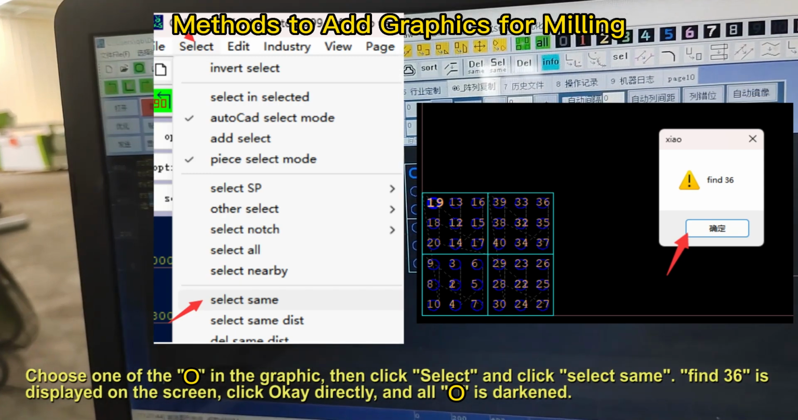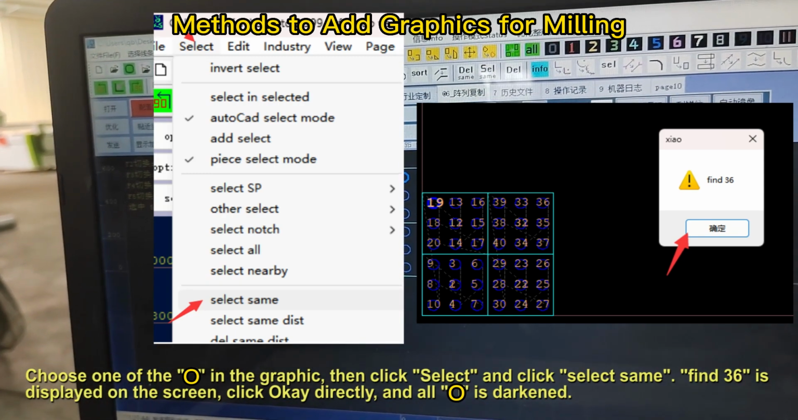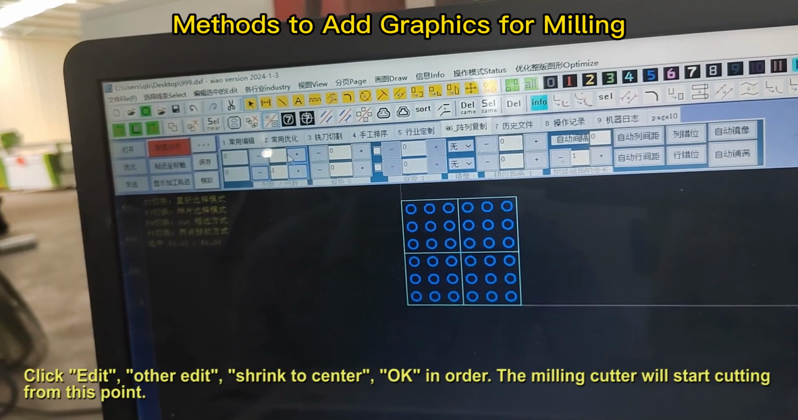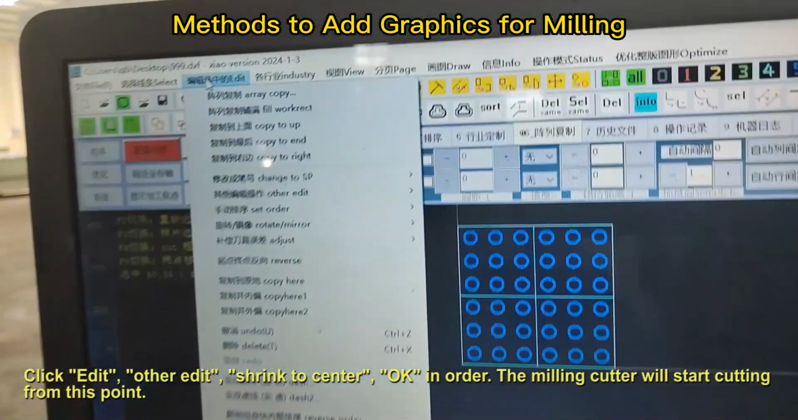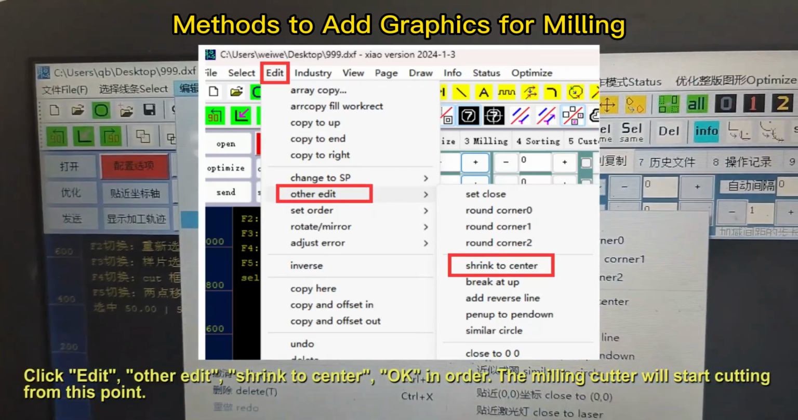File 36 is displayed on the screen. Click OK directly and all is darkened. Click edit, either edit, shrink to center, OK in order. The milling cutter will start cutting from this point.